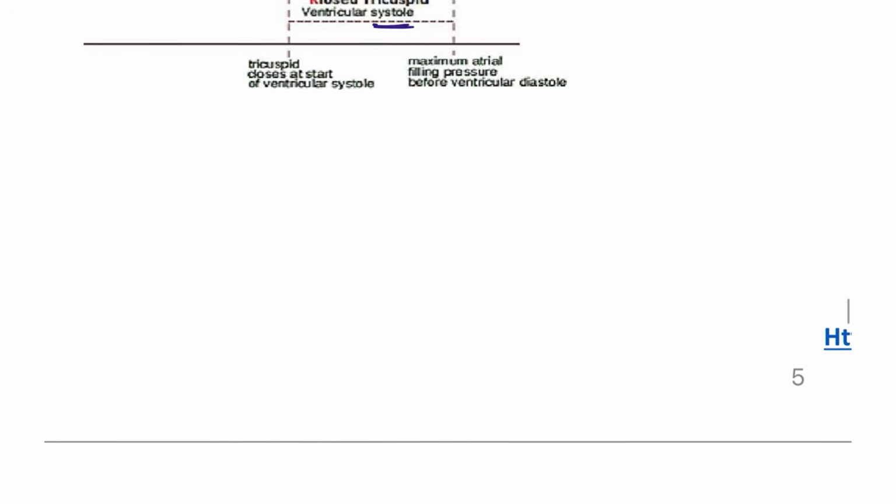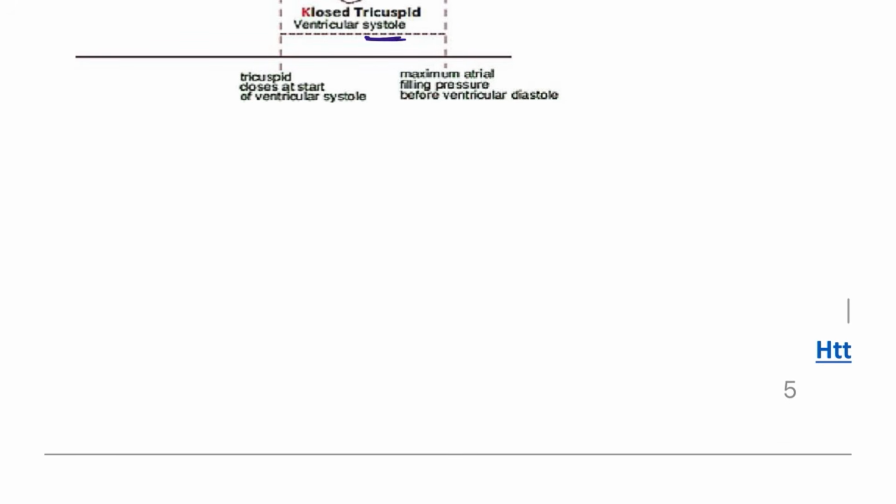And what are the pathologies? If you have to see the pathologies, for example, absent A wave, Cannon A waves, absent Y descent, more prominent V, more prominent X, and giant A wave.